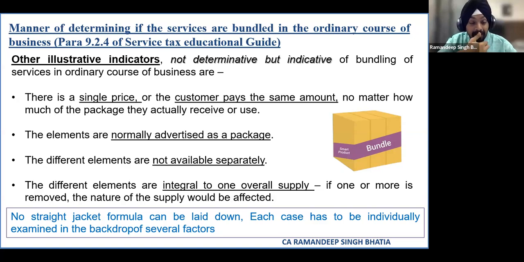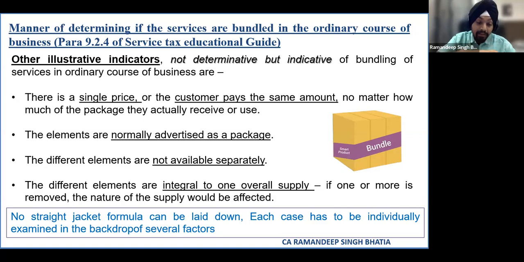Then it says how they are advertised also would play an important element. If they are advertised normally as a package, it will again be an indicator to show that they are naturally bundled. Then, different elements are not available separately. If the different elements of composite supplies are not available separately, then again it shows that it's part and parcel of a bundled supply. And the last one, it says the different elements are integral to one overall supply, and if one or more supply is removed, the nature of supply would be affected.